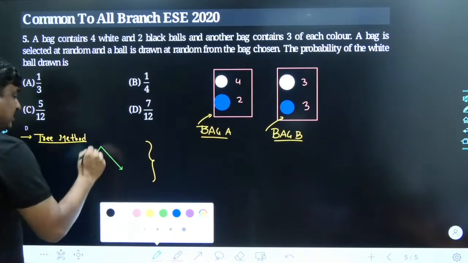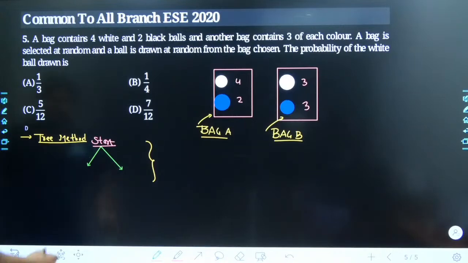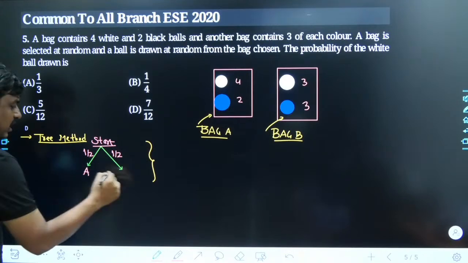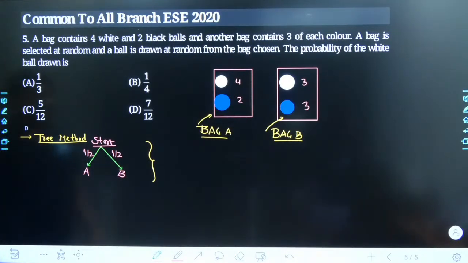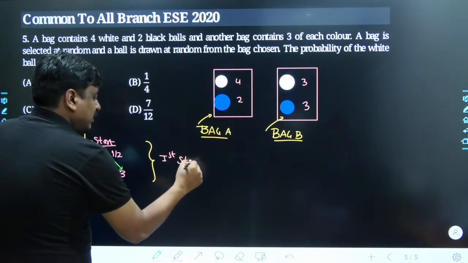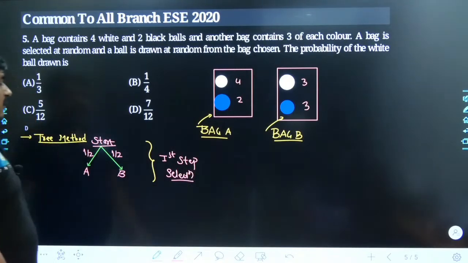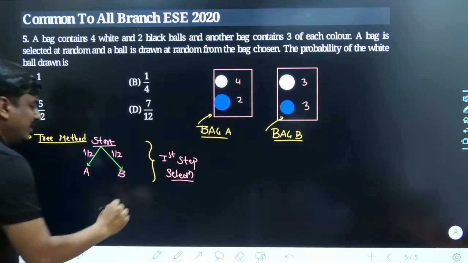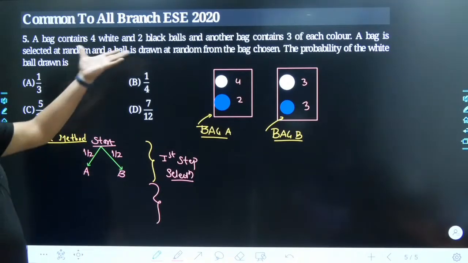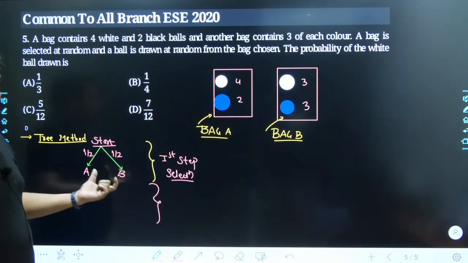You start the selection process of the bag. The selecting probability of bag A as well as bag B was half and half. Yes, this was the first step, which was the step of selection. Selection of what? Bag. Once you're done with this, you would go into the next step. If you select the bag A, you would search for the white ball, and similarly, if you get the bag B, you will search for the white ball.